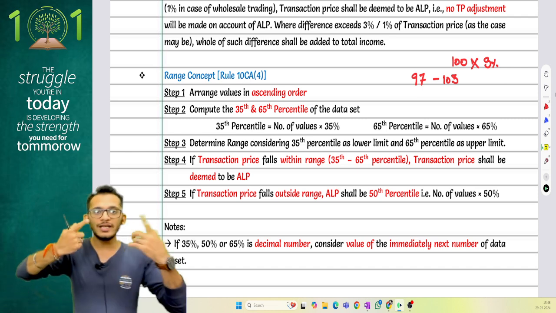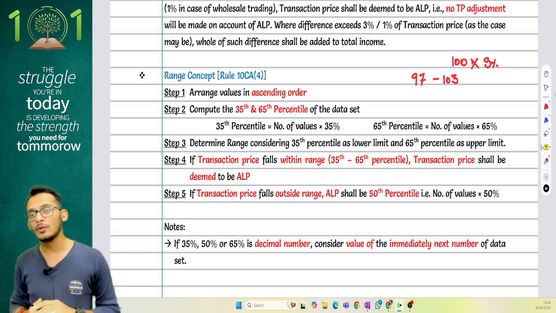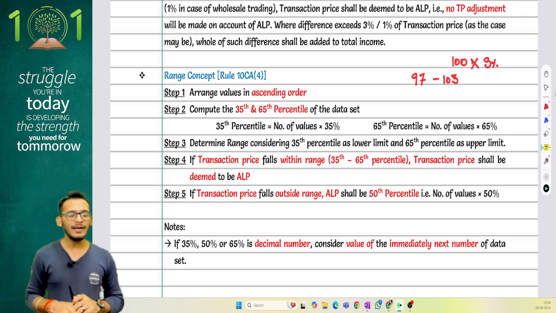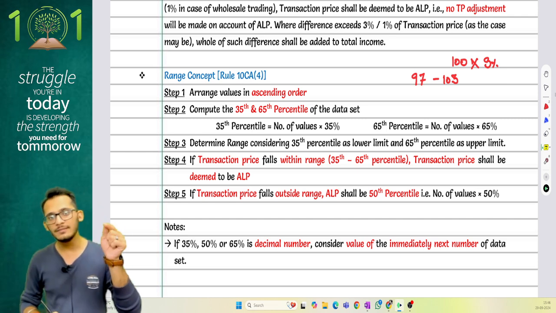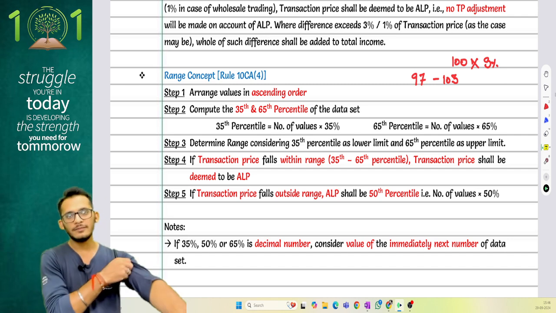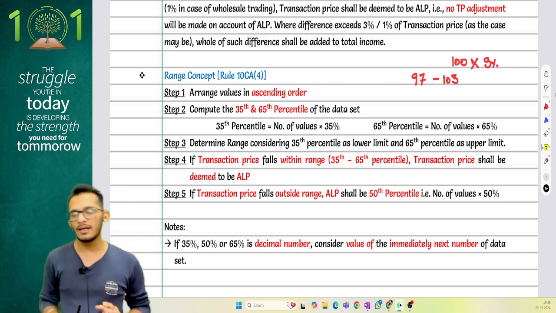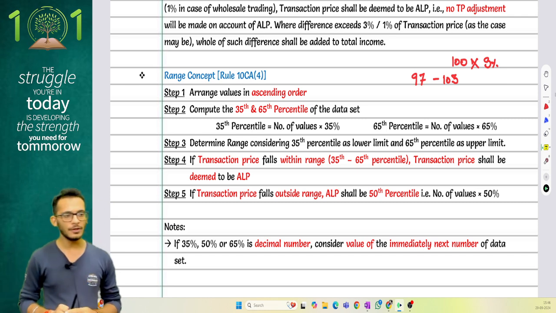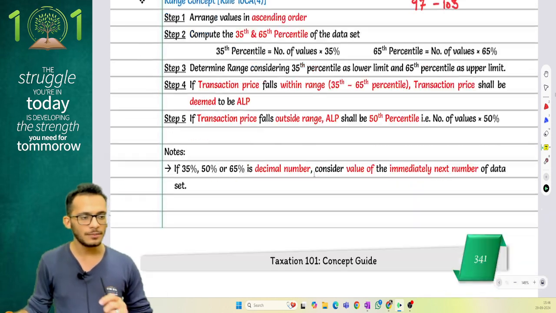But if it falls outside this arm's length range, you will then have to apply the median concept, where you find out the median of the values, and that will become the arm's length price. That minus the transaction price will become your transfer pricing adjustment. That is what the provisions are telling.